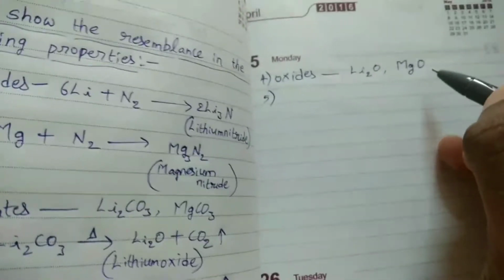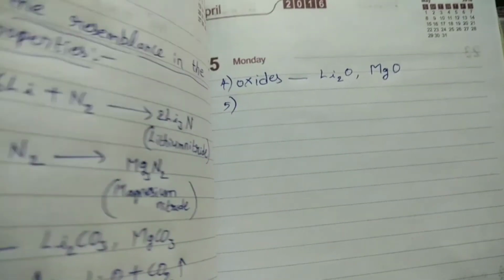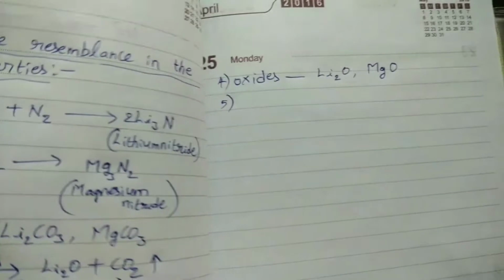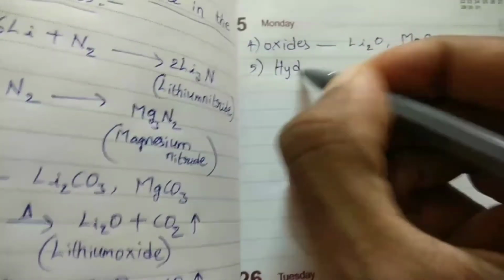That means superoxides and peroxides. These types of compounds cannot be formed by lithium and magnesium, whereas the remaining elements, sodium and potassium, can form peroxides and superoxides. Now see this one, the last similarity in their behavior, hydration.